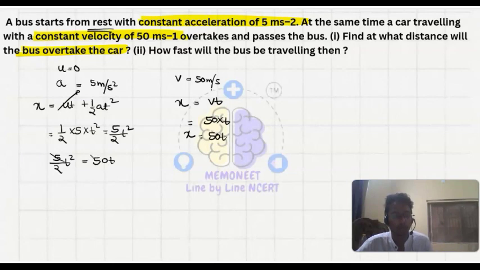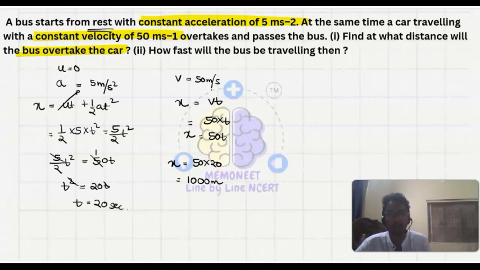The 5 will cancel out and we have t square equals 20t, and here t is equal to 20 second. So the time taken is 20 second. What will be the distance? Put the time in any of the formulas. So x equals 50 into 20, which equals 1000. It has traveled 1000 meter, or 1 kilometer.